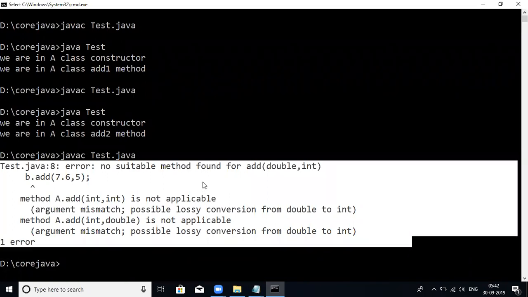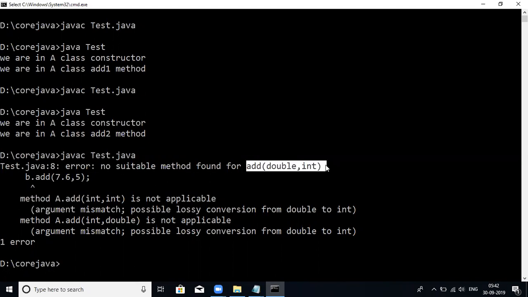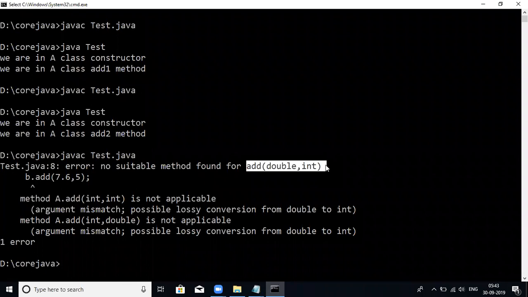Look at that: no suitable method found for add(double,int). So which method is it looking for? This one. Is this method declared anywhere in the class? No, sir. It is not declared, so this signature is totally different. We have the add int, int signature and the add int, double signature. We don't have any add method which takes double and int. So the compiler says no suitable method found, and clearly says that add is not applicable.